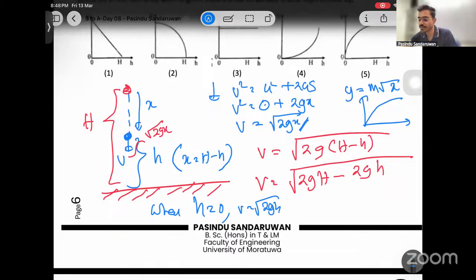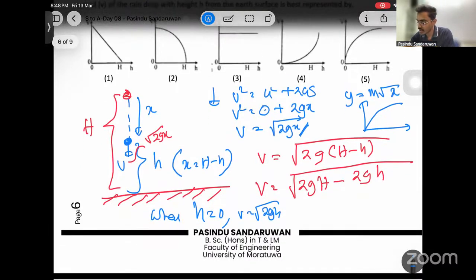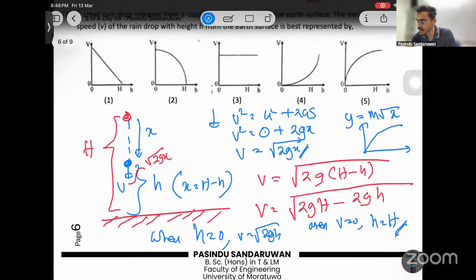Then we should start from a non-zero value. And then you can check when V equals 0: h equals H, if you simplify.